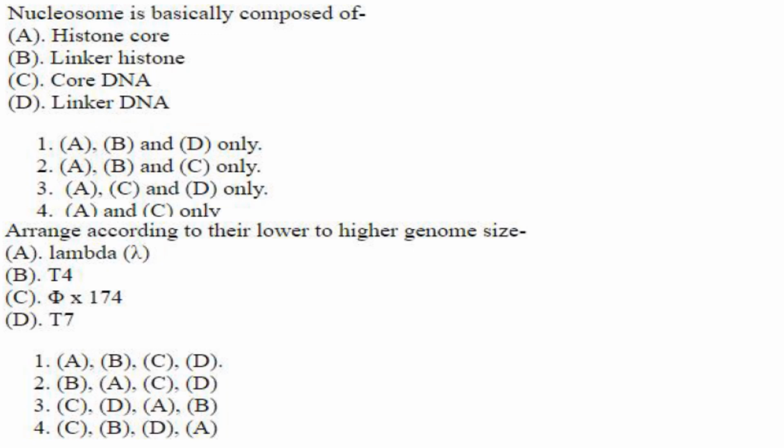Then nucleosome is basically composed of. So nucleosome, it has got a histone core: H2A, H2B, H3, H4. I have got the picture in one of the slides, I will show you there. So it has got a histone core. There is no linker histone in nucleosome. There is core DNA, but there is no linker DNA. Linker histone and linker DNA link two nucleosomes together. So A and C only. Answer is option 4.